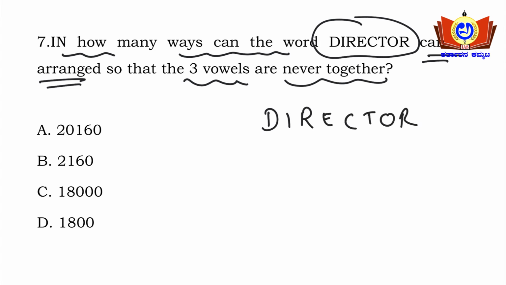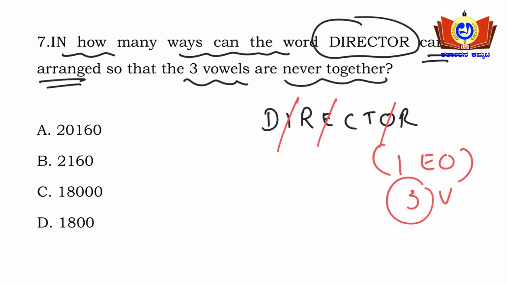D-I-R-E-C-T-O-R. So identify the vowels first. So what are the vowels? I, E, O. Okay, so I-E-O, there are 3 vowels.